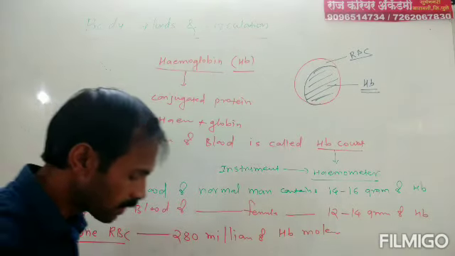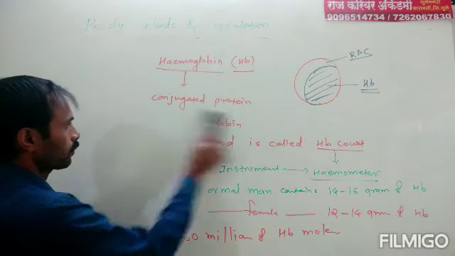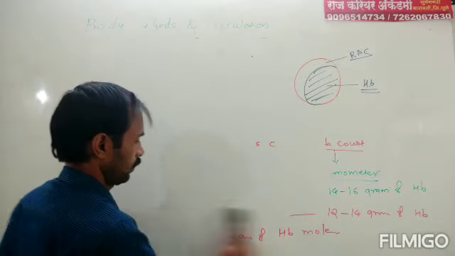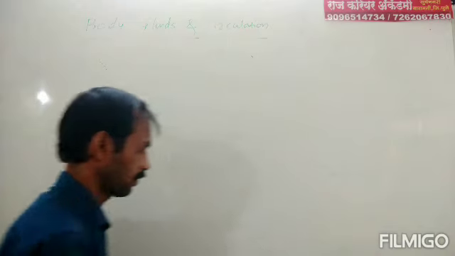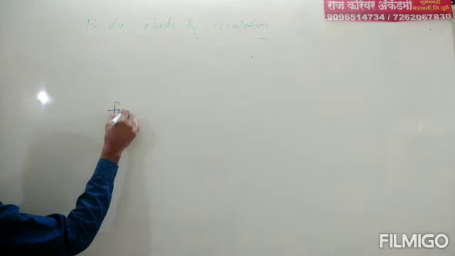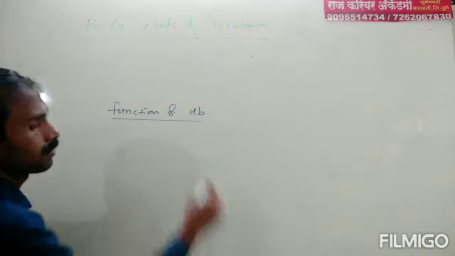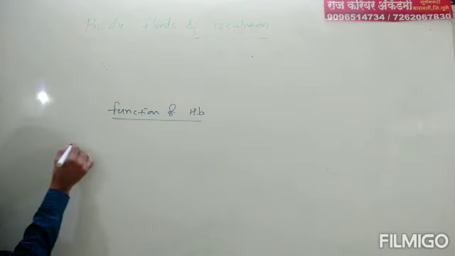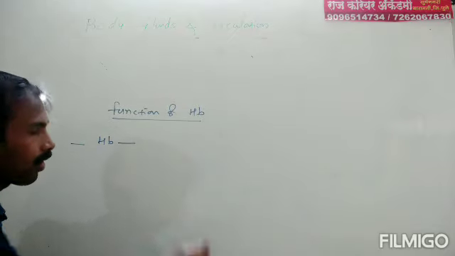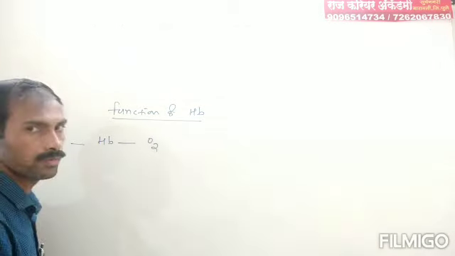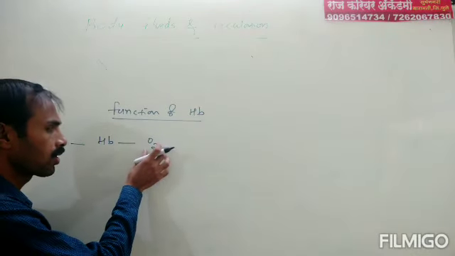And what are the main functions of this HB? First function, HB has great affinity for oxygen molecule.